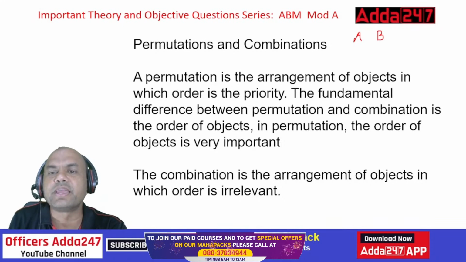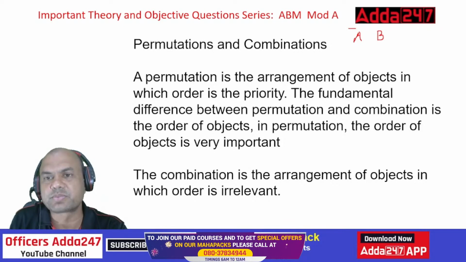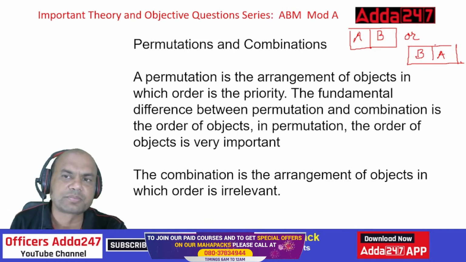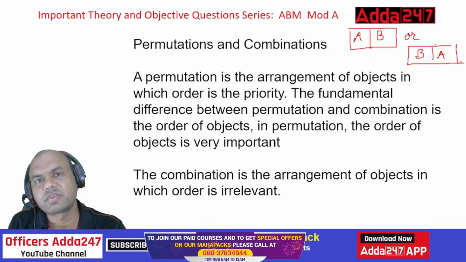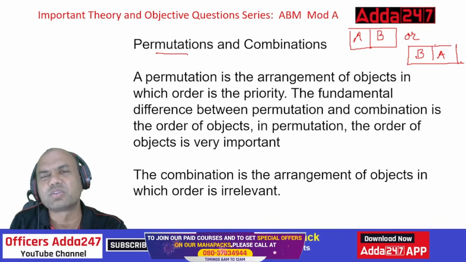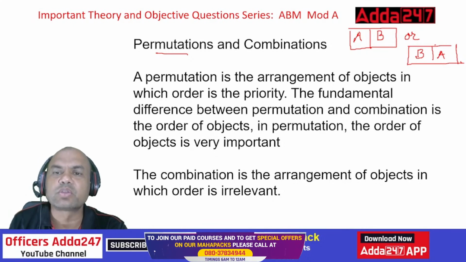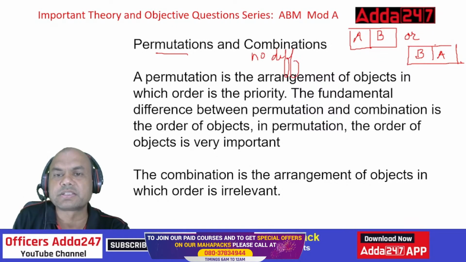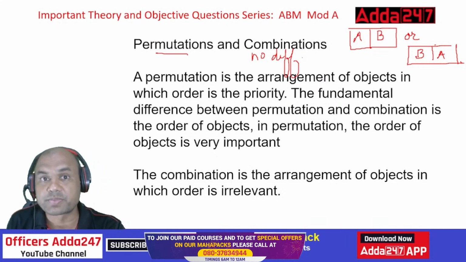Okay. So if A sits to the left of B in this position, or I'll give you a second position, the second position will be like this: B sits over here and A sits over here. Means B sits to the left, earlier A sat on the left. So what is the difference? See, the difference lies if you think of permutation. If you think of combination, no difference. Whether A sits over here or B sits over here, whatever that position is, in combination it doesn't make any difference. No difference. But in permutation it makes a difference. Permutation is very specific. Okay.